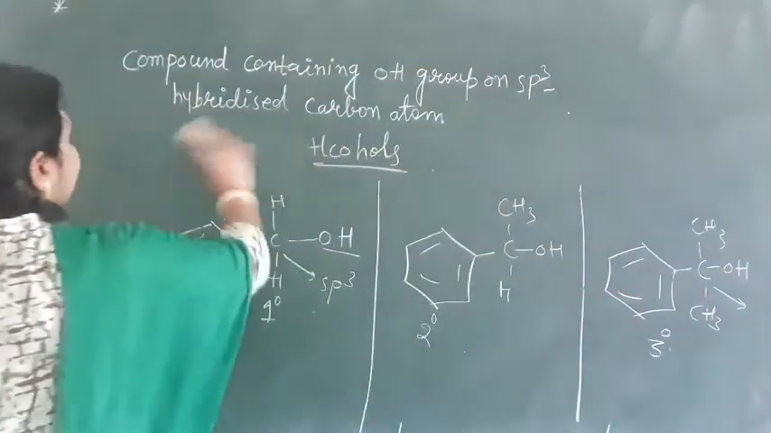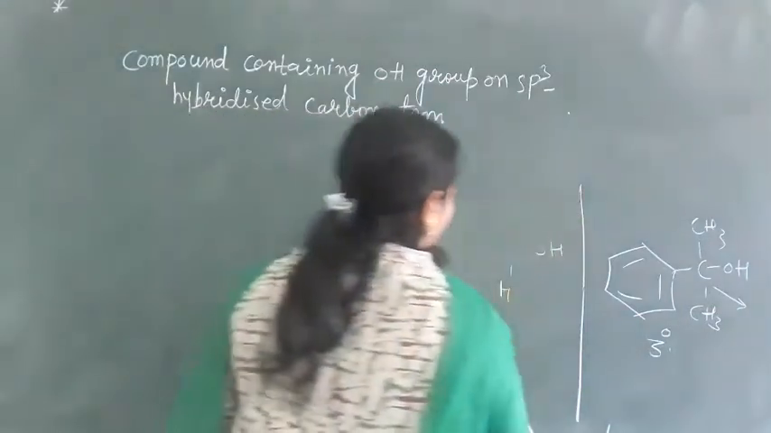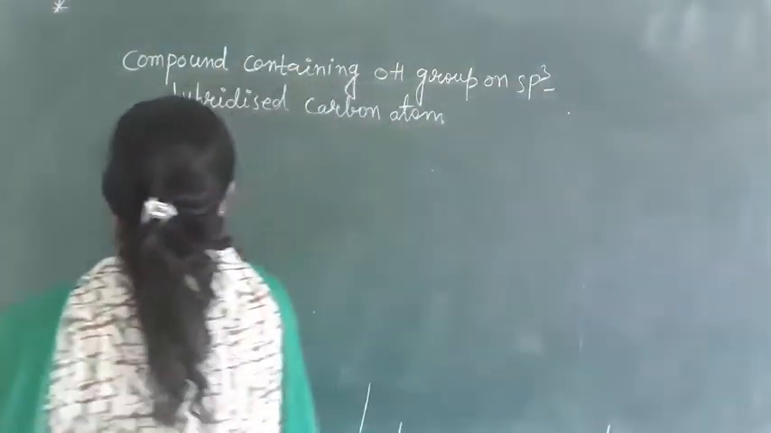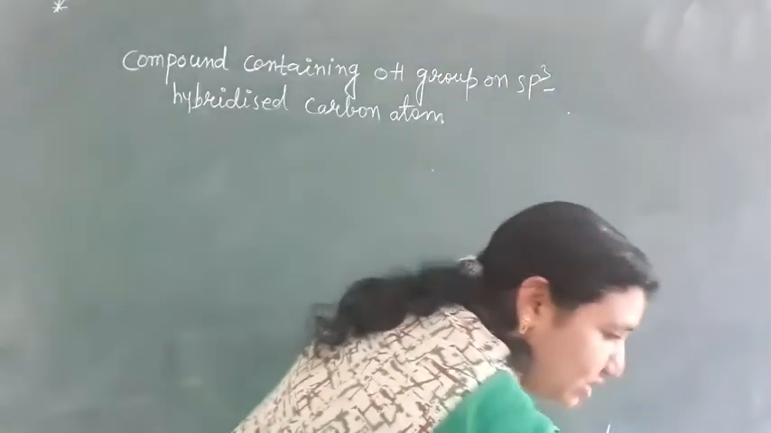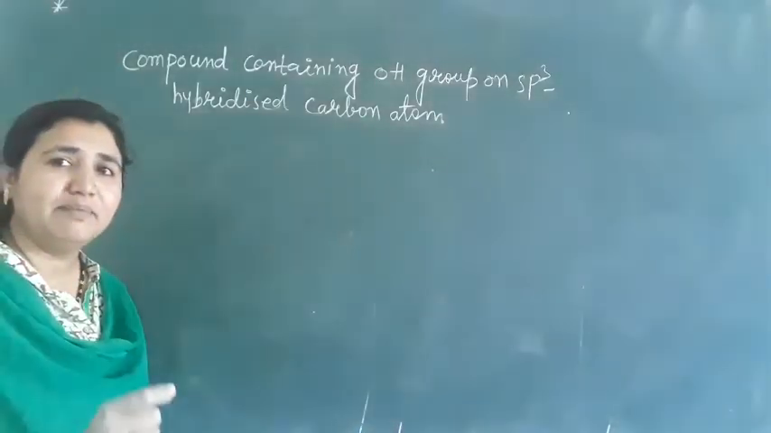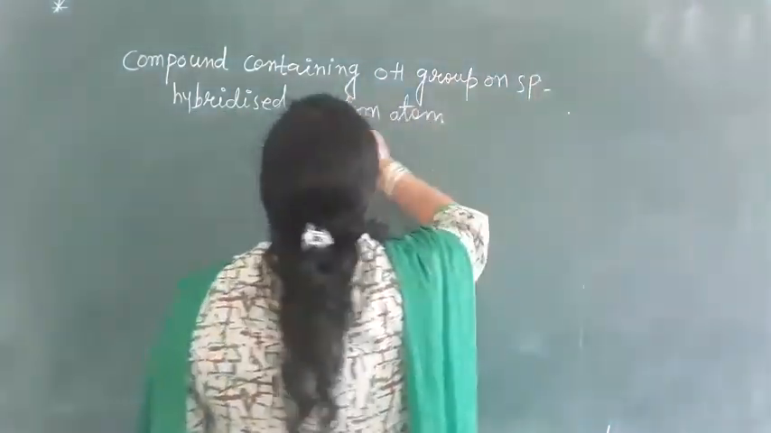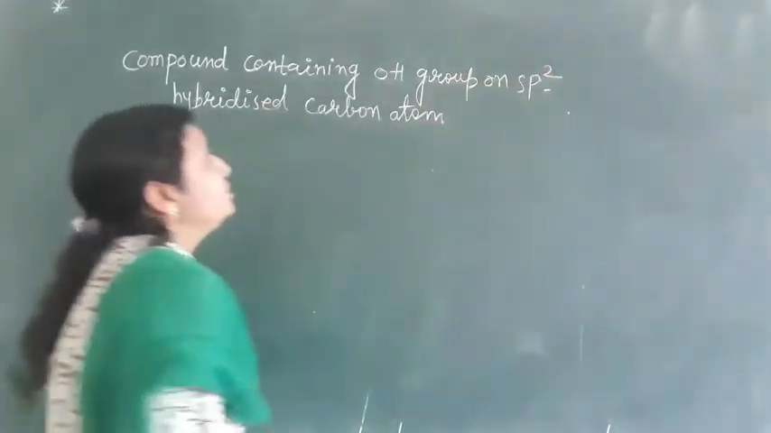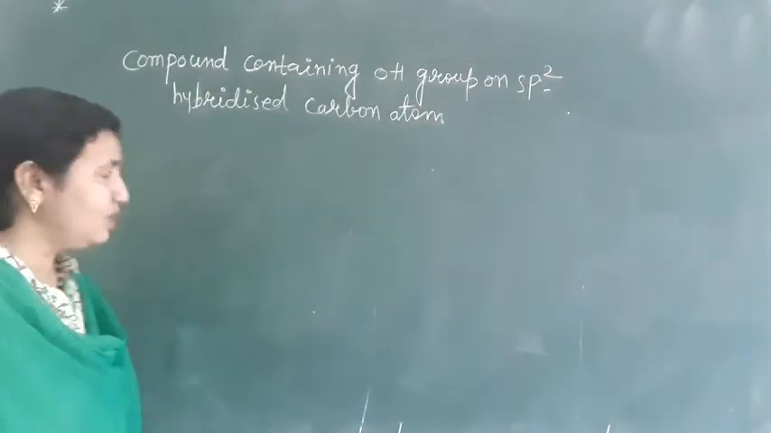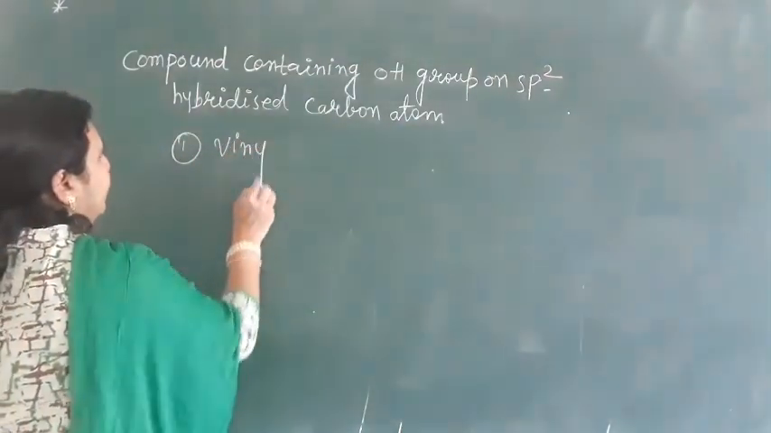So this type of compound contains an OH group on an sp3 hybridized carbon atom. This classification we have seen here. 3 types are there: saturated aliphatic monohydric alcohols, allylic alcohols and benzylic alcohols. Next we have the compounds containing an OH group on an sp2 hybridized carbon atom. In that the first one is vinylic alcohol.